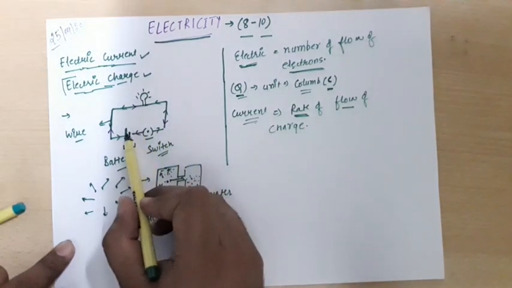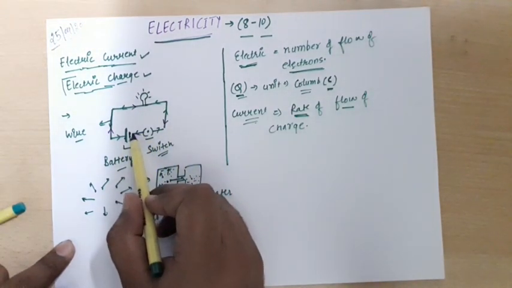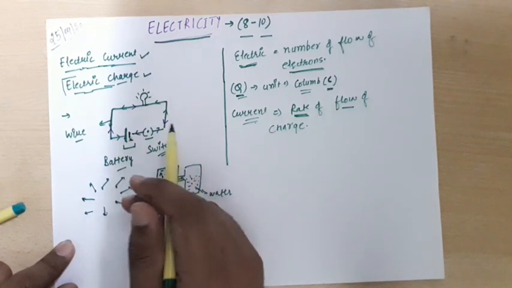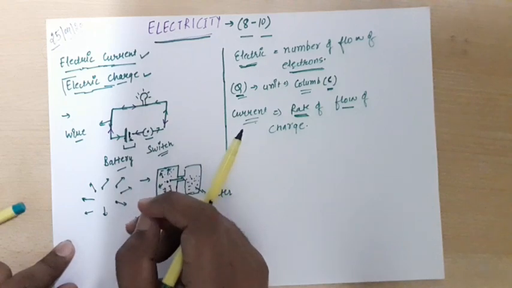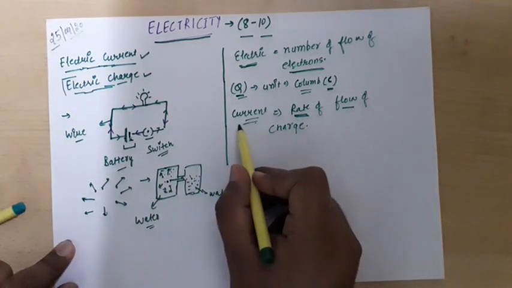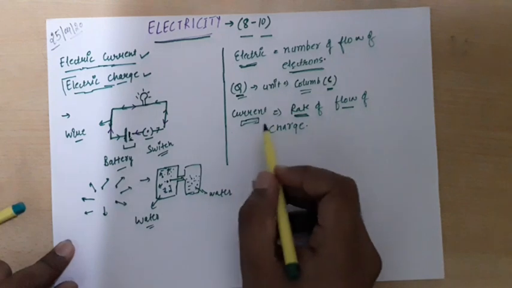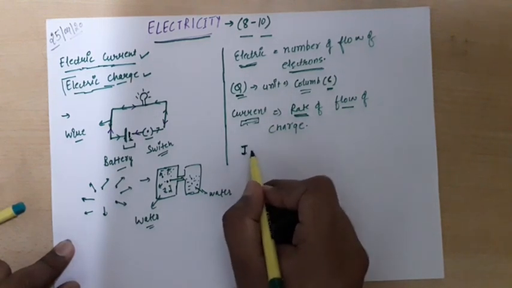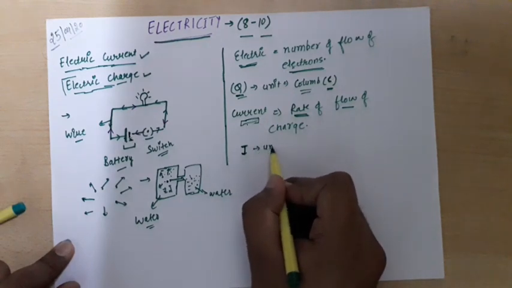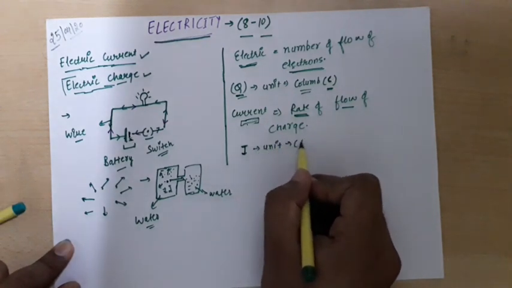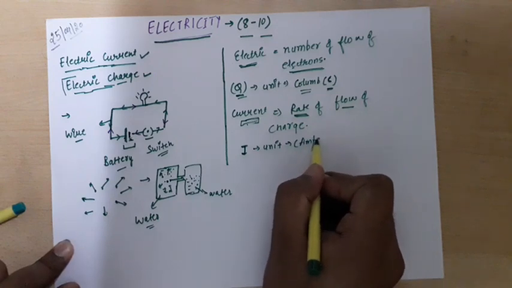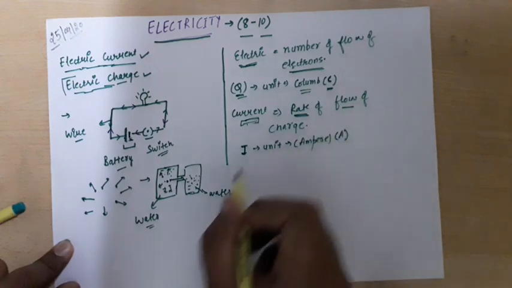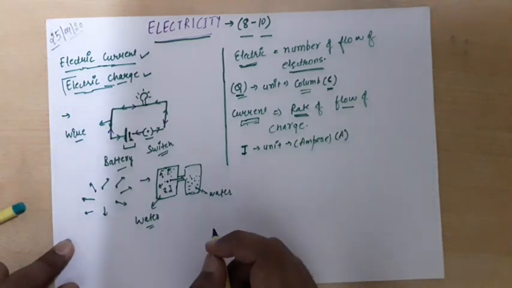As we can see in this circuit, when these charges are flowing from negative to positive terminal with respect to time, how much charge flowed in how much time, if we are asked to tell this, then that is electric current. Electric current is denoted by I, right? It is denoted by I, and its unit is ampere, and this ampere is denoted by A.